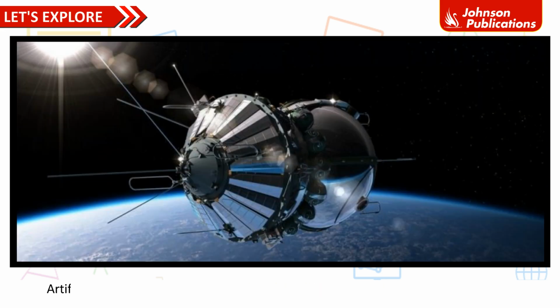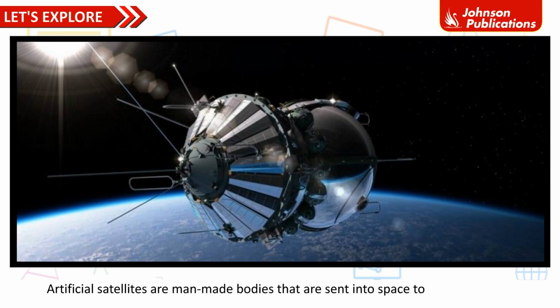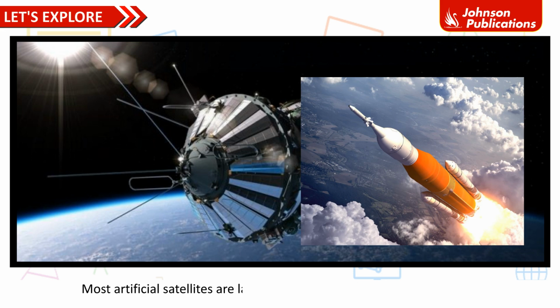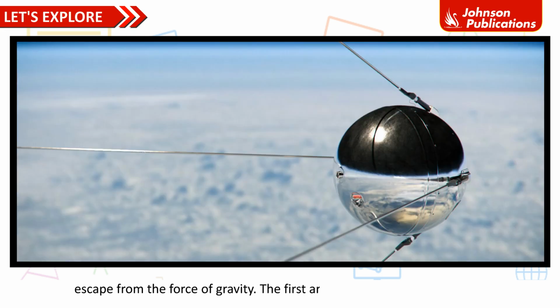Artificial satellites. Artificial satellites are man-made bodies that are sent into space to orbit the Earth. They orbit in the thermosphere layer. Most artificial satellites are launched into space by powerful rockets to escape from the force of gravity. The first artificial satellite was Sputnik 1. It was launched in 1957 by the Soviet Union.